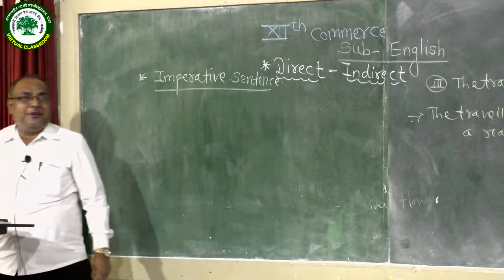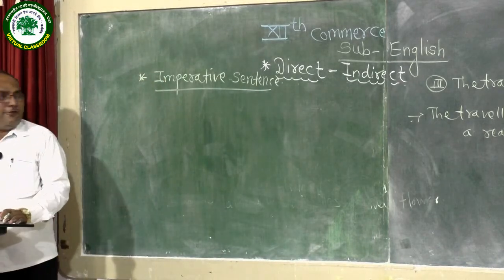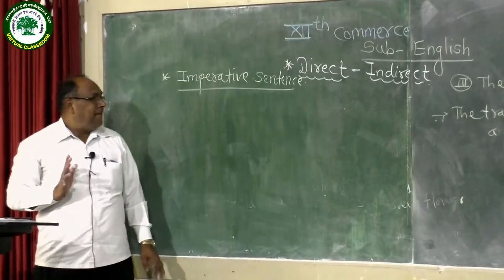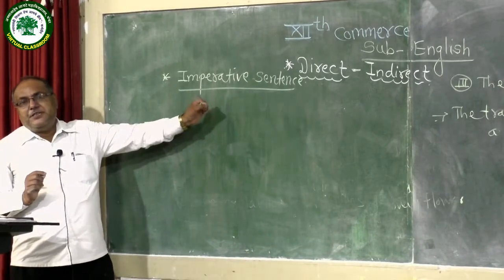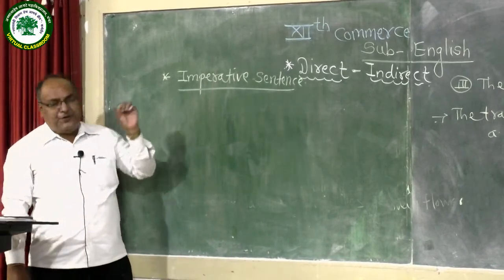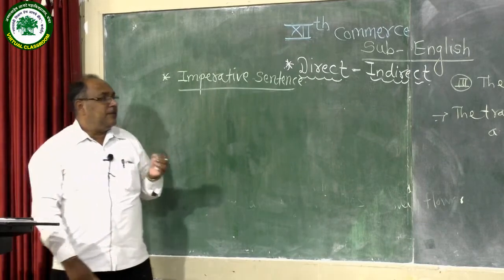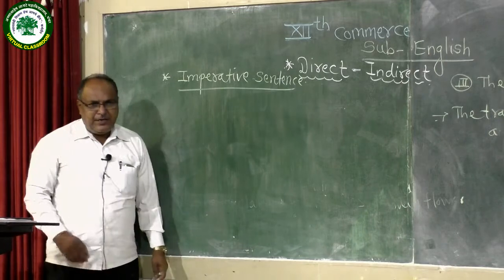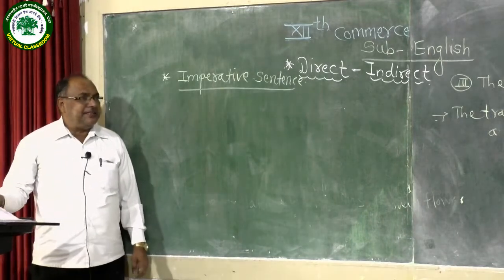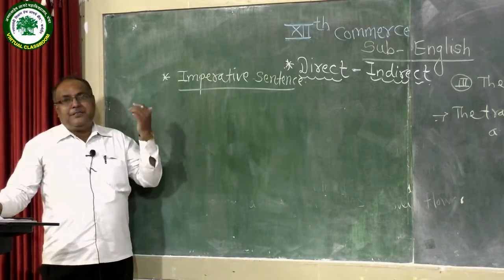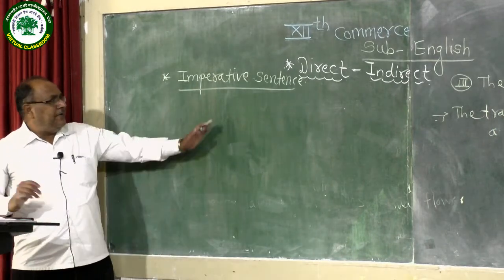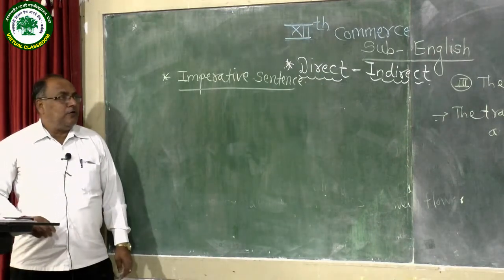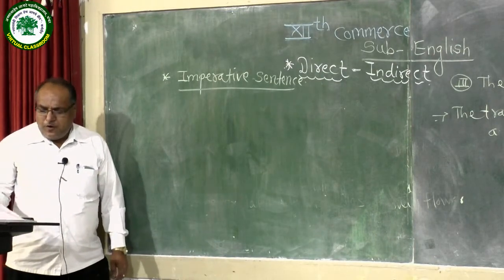Student, first of all, tell me what is an imperative sentence. Do you know an imperative sentence? Can you tell me any example of an imperative sentence? An imperative sentence means a sentence that begins with a verb. There is no subject in this kind of sentence. If in direct speech there is an imperative sentence, how can it be transformed into indirect narration? We are going to learn now.